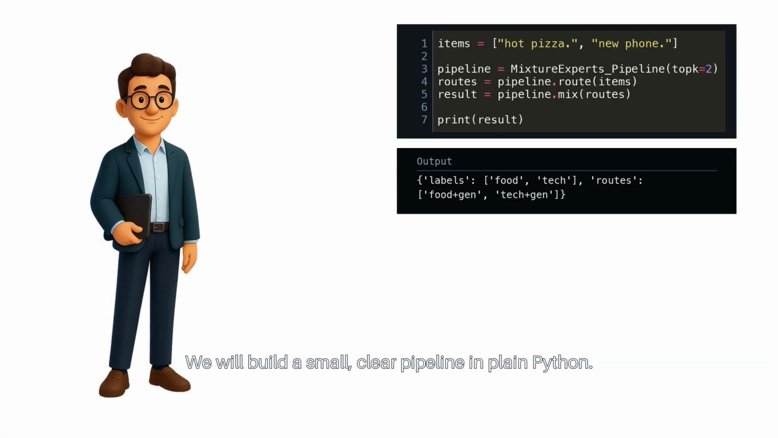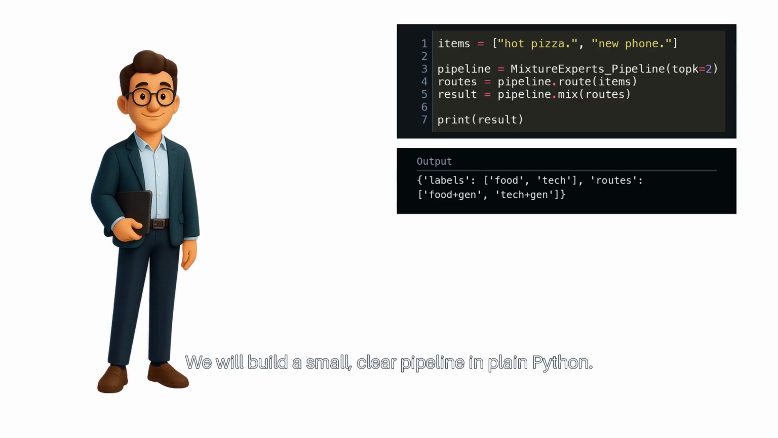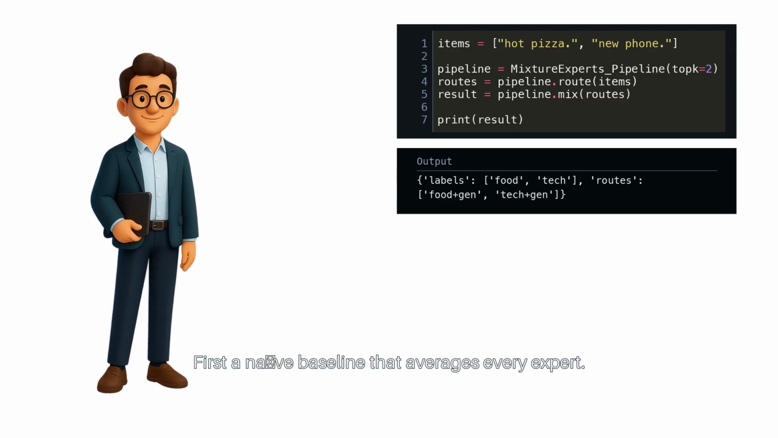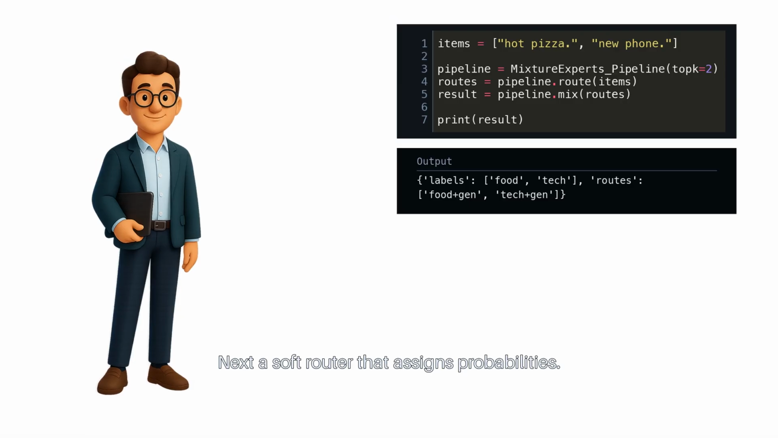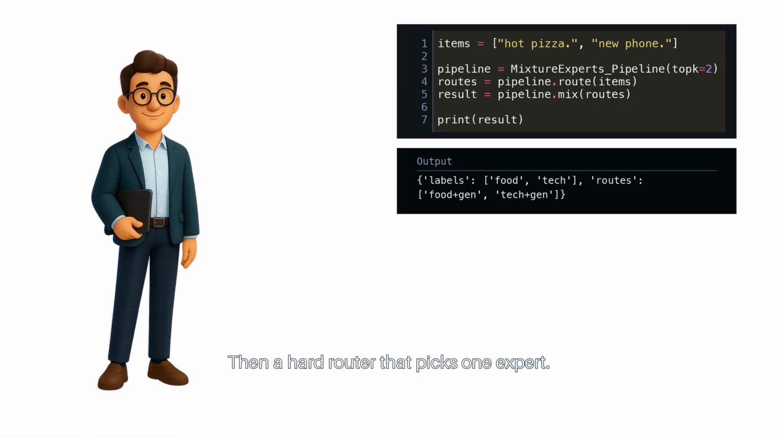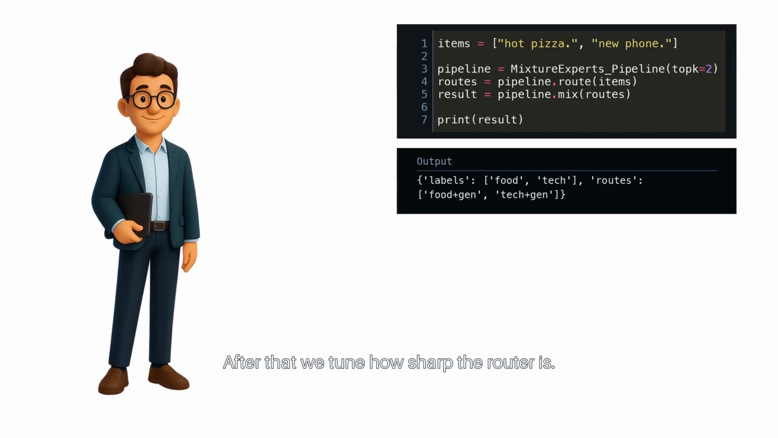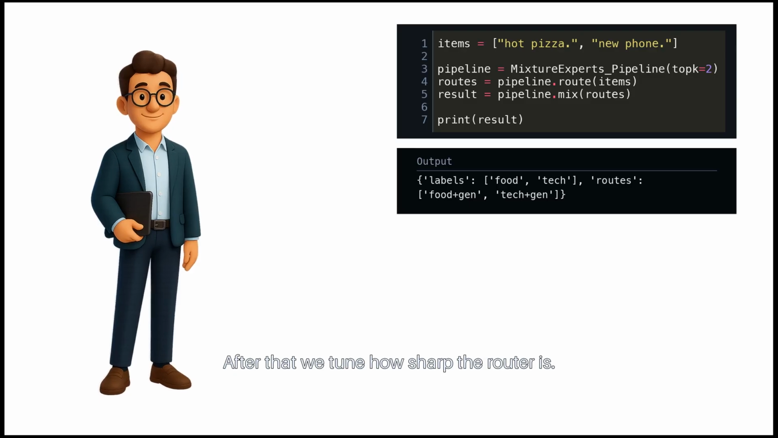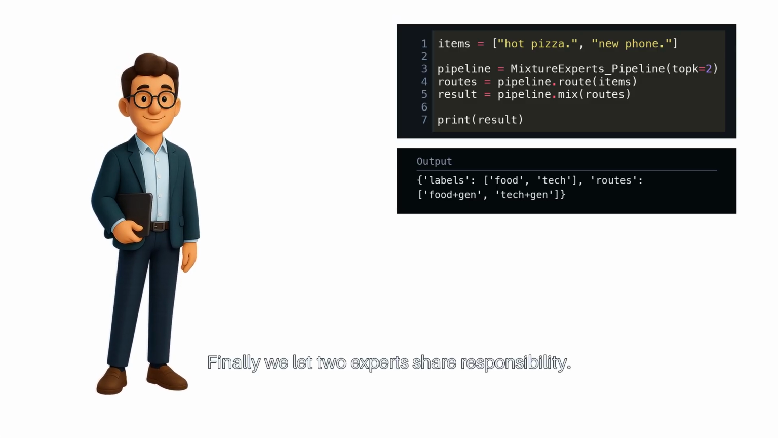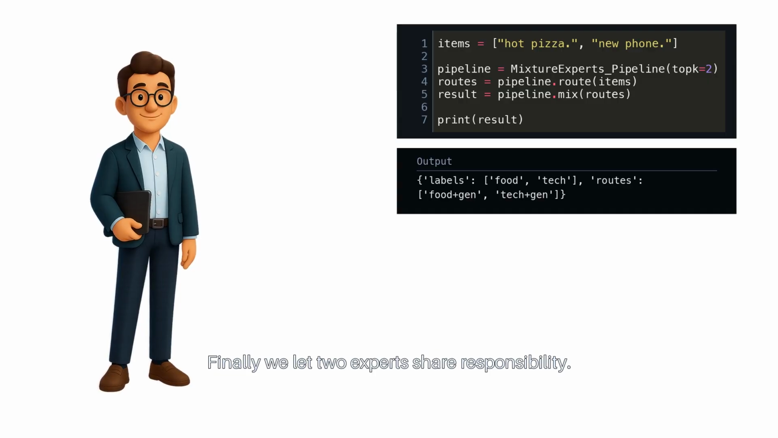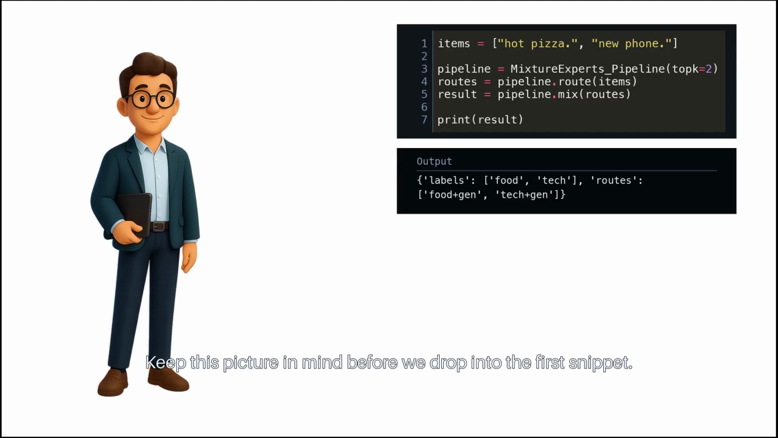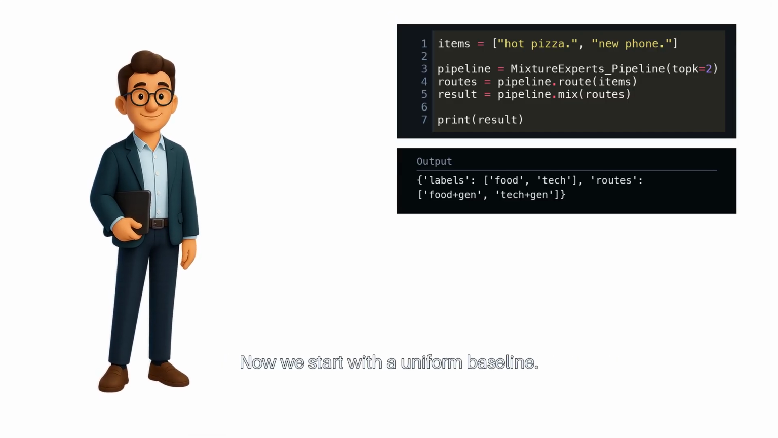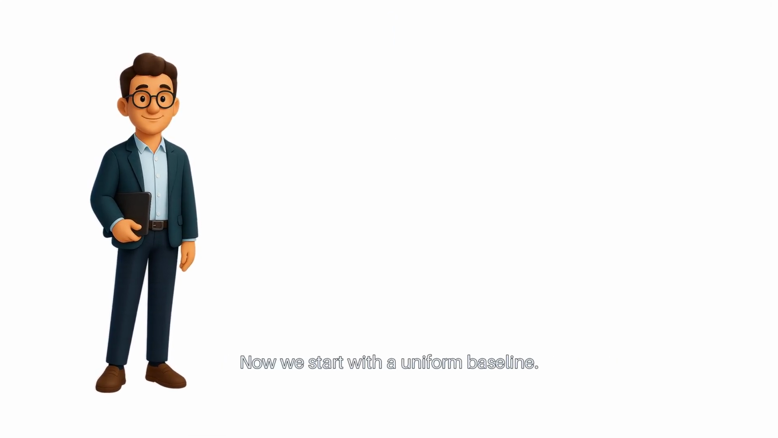We will build a small, clear pipeline in plain Python. First, a naive baseline that averages every expert. Next, a soft router that assigns probabilities. Then a hard router that picks one expert. After that, we tune how sharp the router is. Finally, we let two experts share responsibility. Keep this picture in mind before we drop into the first snippet. Now we start with a uniform baseline.